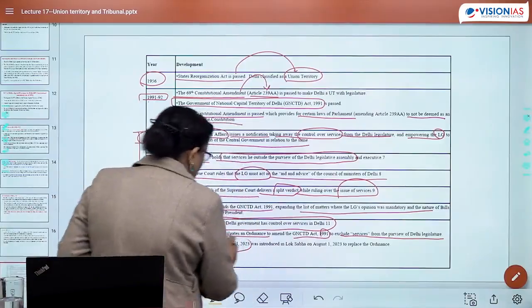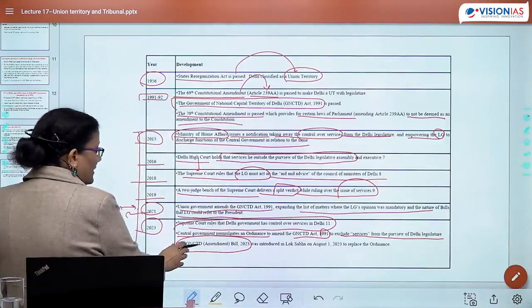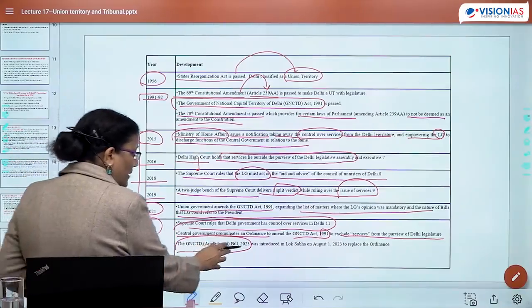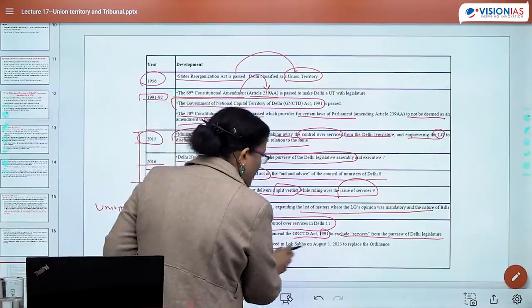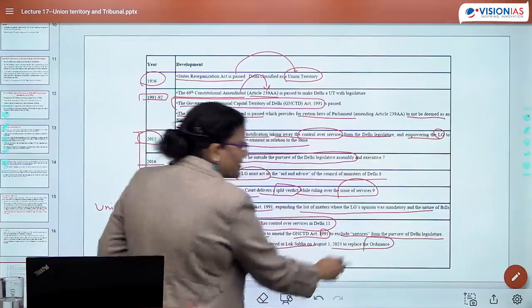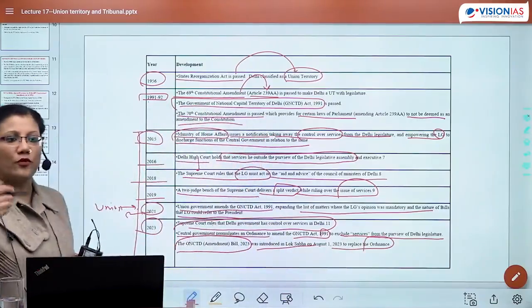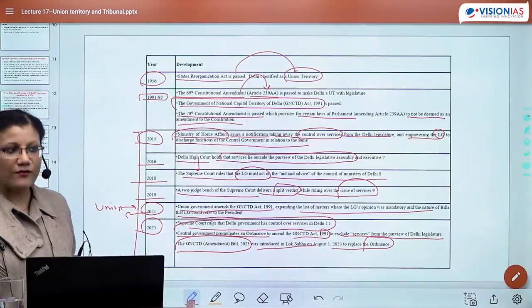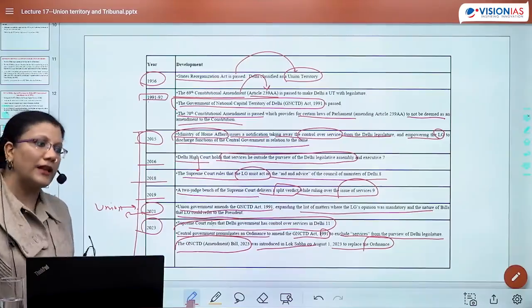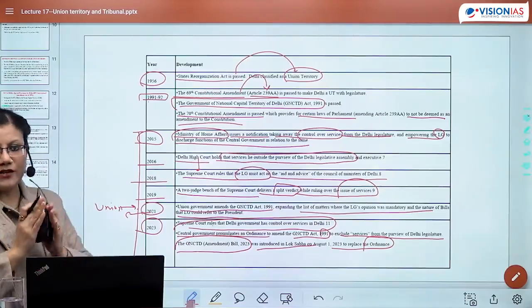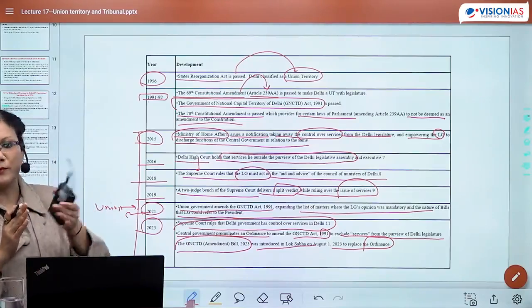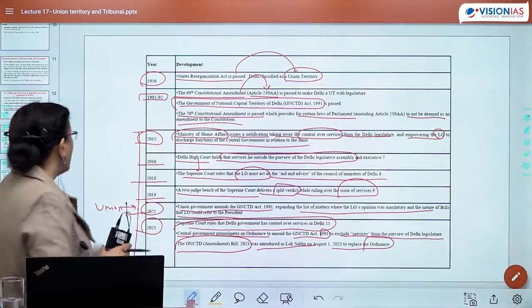So subsequently the National Capital Territory of Delhi Amendment Bill 2023 was introduced in Lok Sabha to replace the ordinance. Ordinance को हमेशा आपको reform करना है within a law. So once the ordinance was being issued, now a bill was to be placed. So subsequent to the issuance of ordinance, similarly a bill on the same line was being placed in the Lok Sabha. So this was the trajectory, things which were happening.